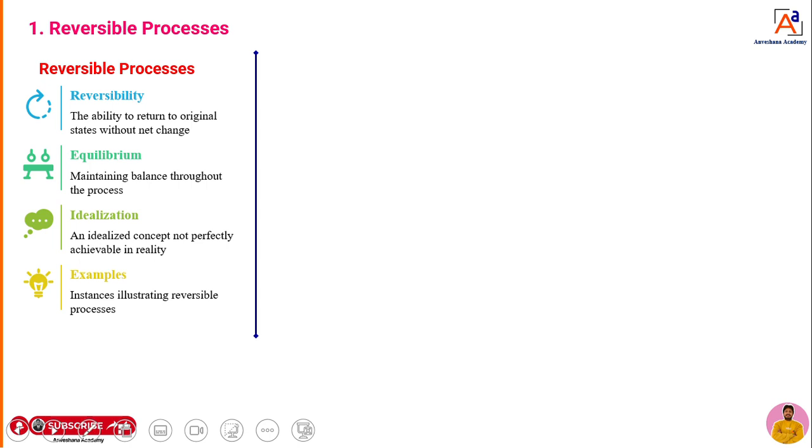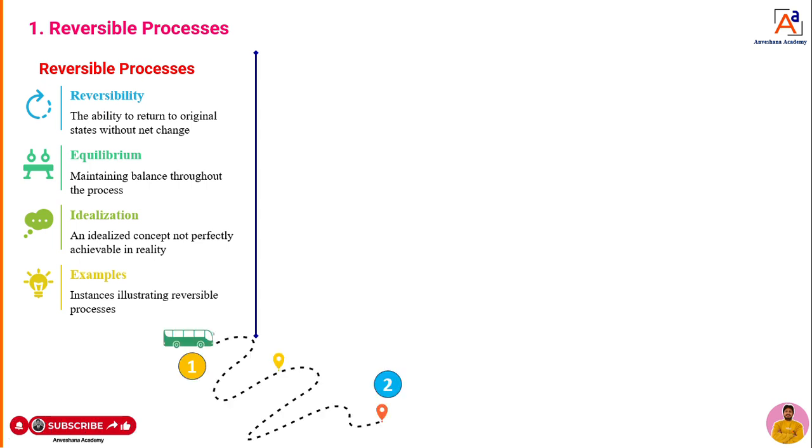Okay, now you can see here what is reversible. Reversibility is the ability of a system to return to its original state without net change. That means what? As I told, dear students, the system will leave